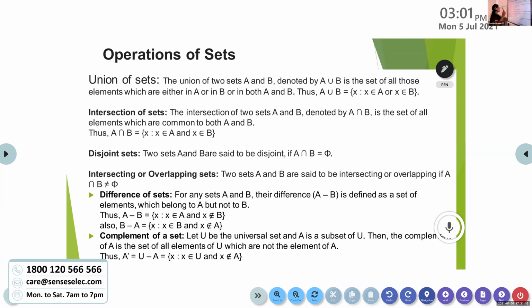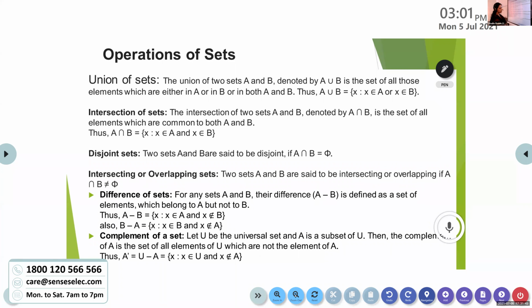Anaga, read the next one, intersection of two sets. The intersection of two sets A and B, denoted by A intersection B, is the set of all elements which are common to both A and B. Thus A intersection B equals {x such that x belongs to A and x belongs to B}. Good. Intersection of sets means we take only those common elements.